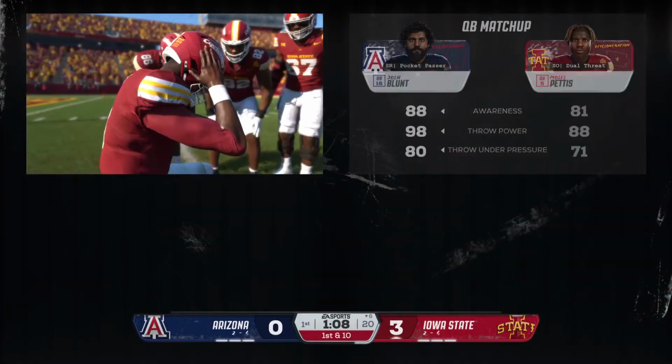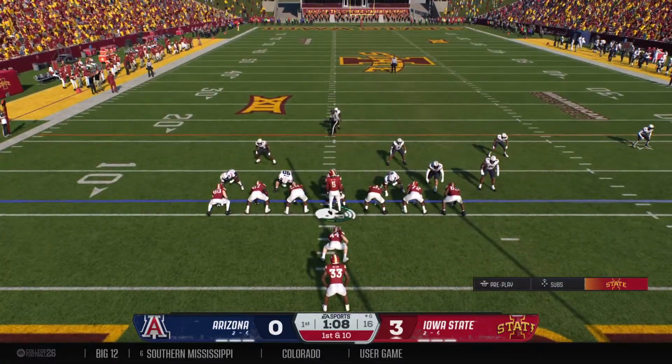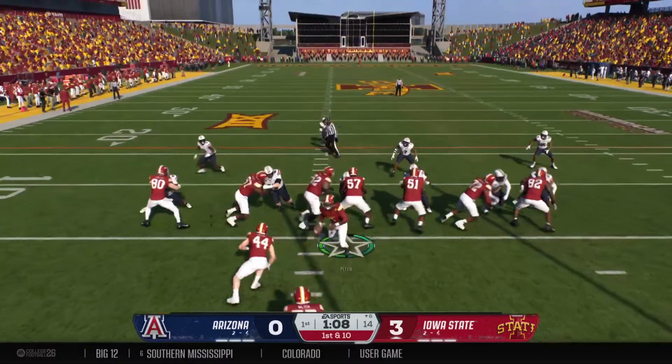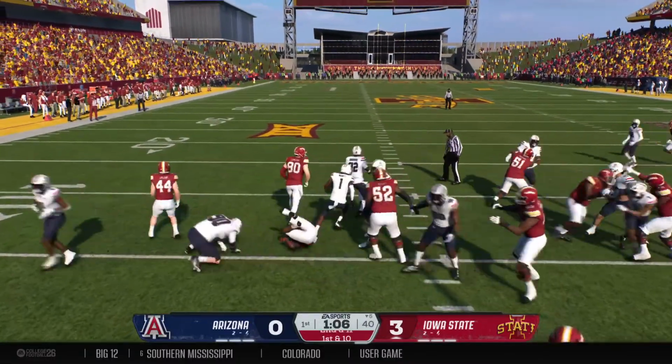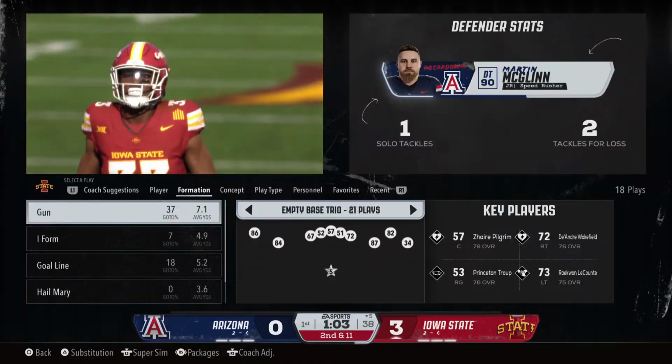Iowa State sending the offense back out. So they've put up some early points, and now to build on this 3-0 lead. They go to the ground. And he was fortunate not to lose yardage on that play, able to wedge it back to the line of scrimmage.